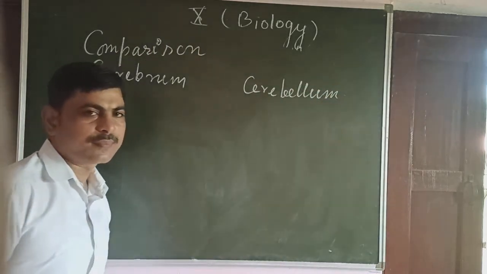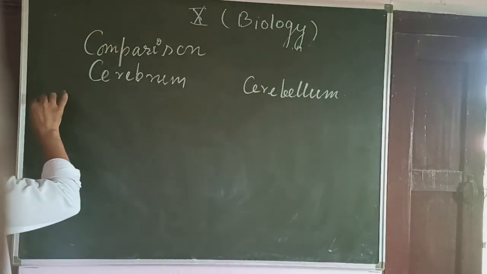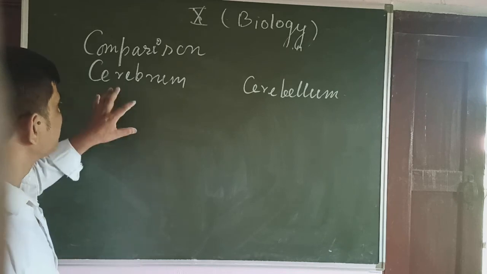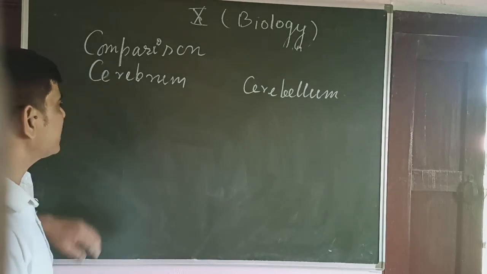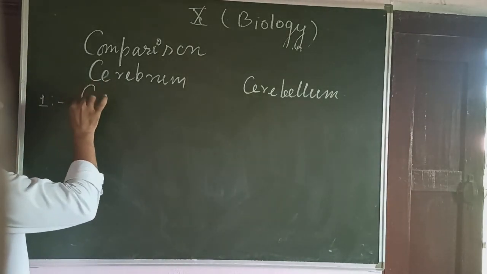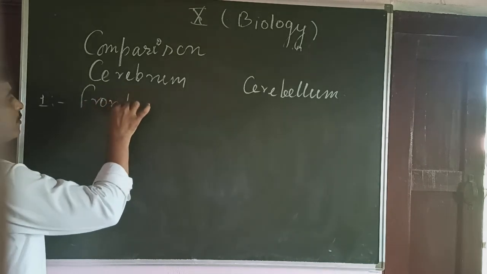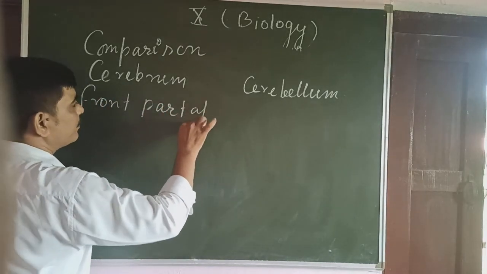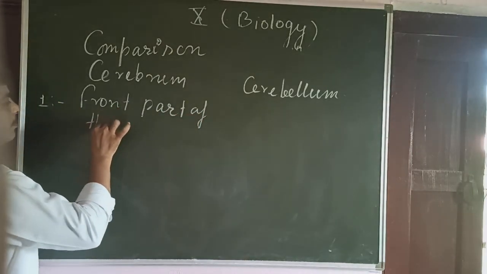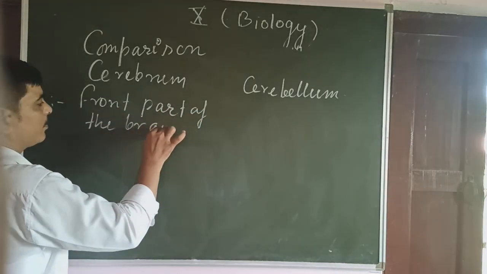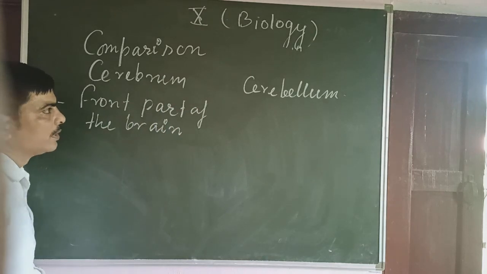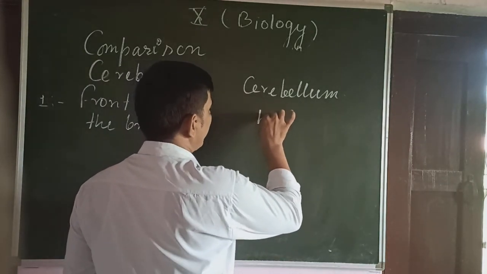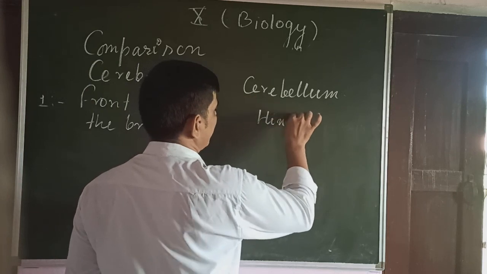Okay, let's take pointers. Cerebrum makes the front part of the brain. Okay, this cerebellum makes the hind part, posterior.